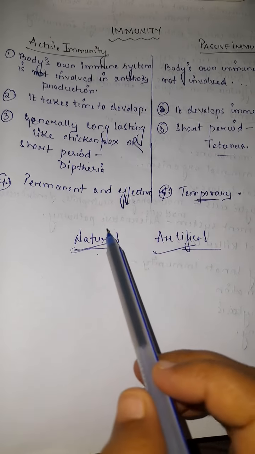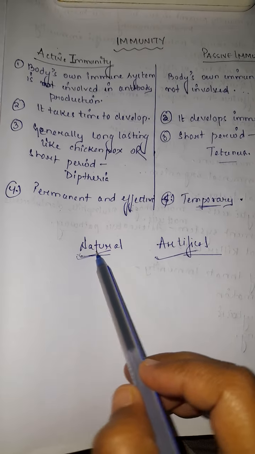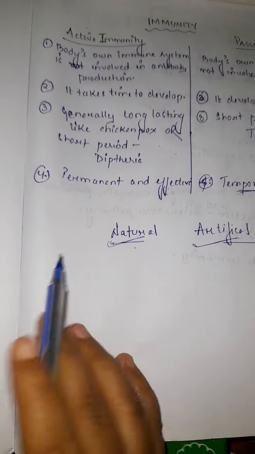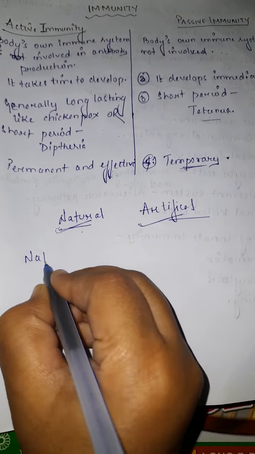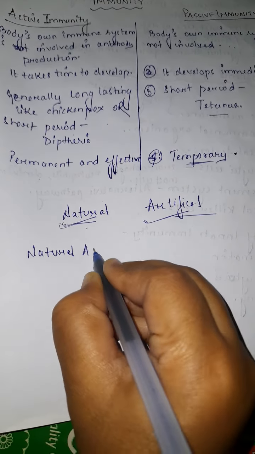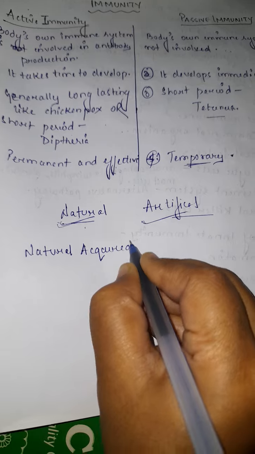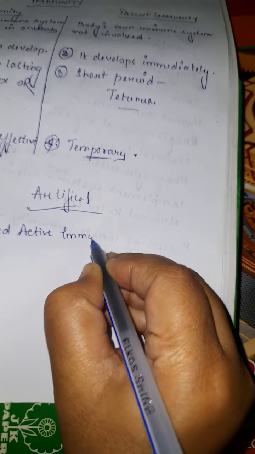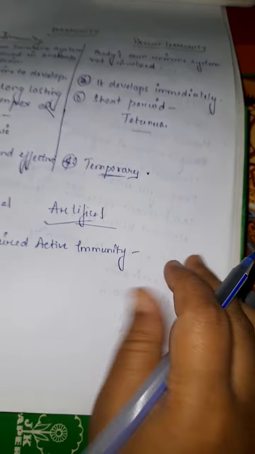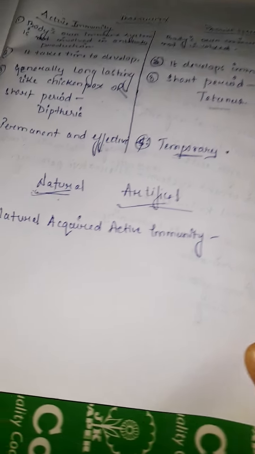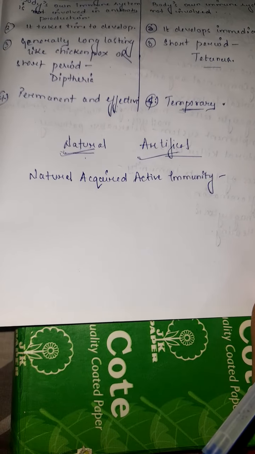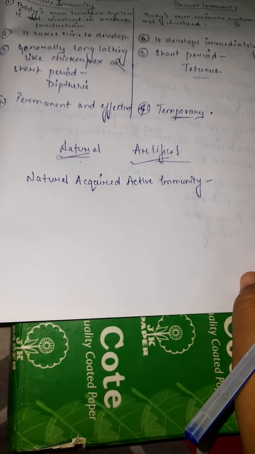So active immunity, when it's natural, like naturally acquired active immunity. Naturally acquired active immunity is the type of immunity which generally develops after we get exposed to an antigen from a natural source.